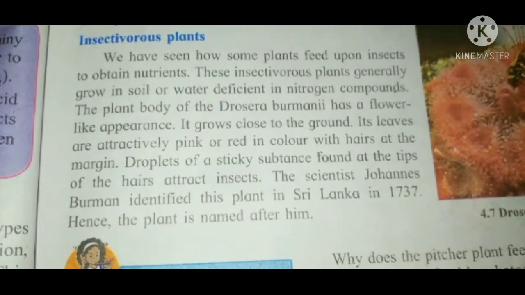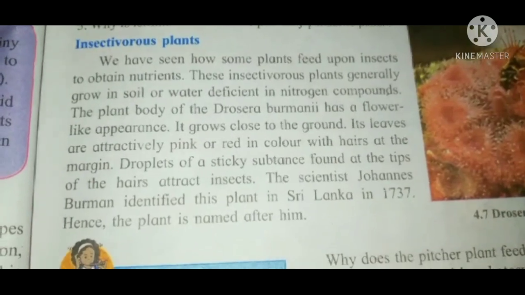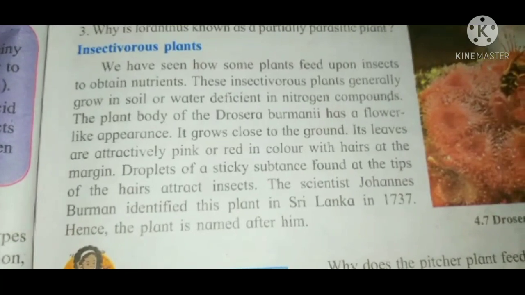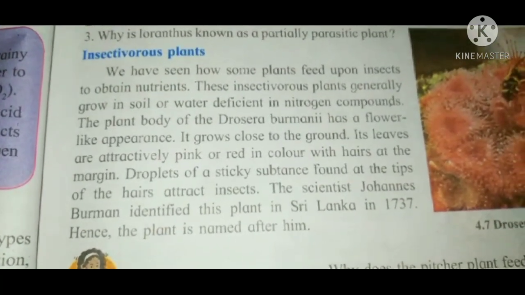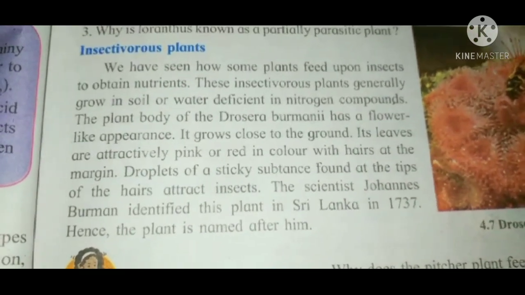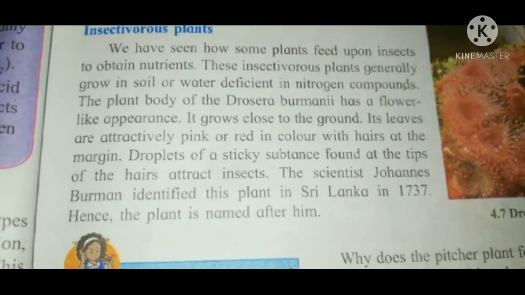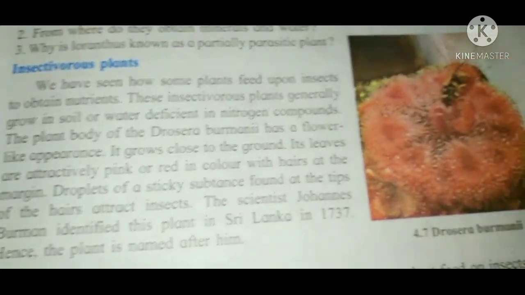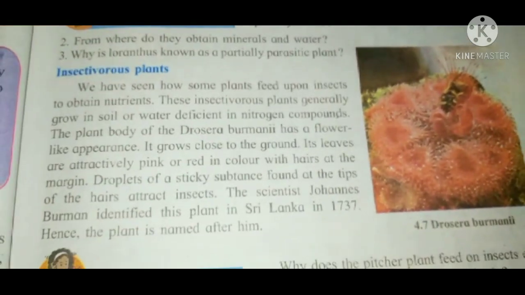The scientist Jonas Verman identified these plants in Sri Lanka in 1737. Hence the plant is named after him, Drosera vermani.